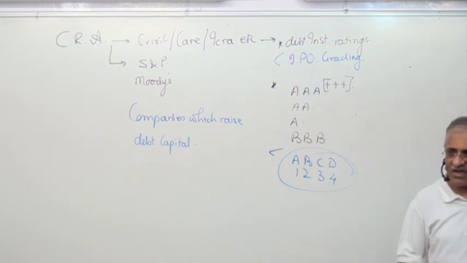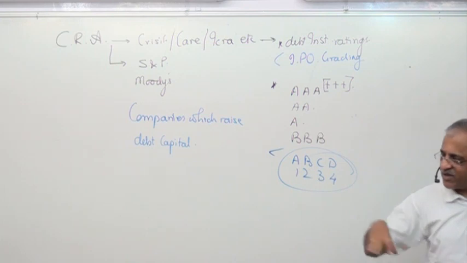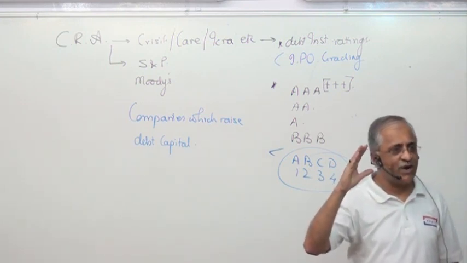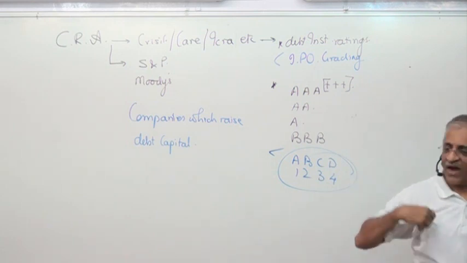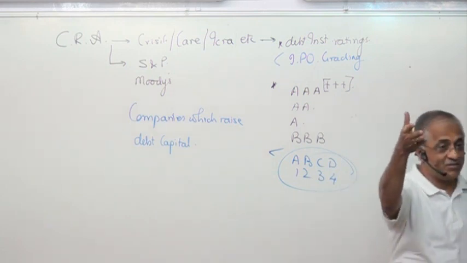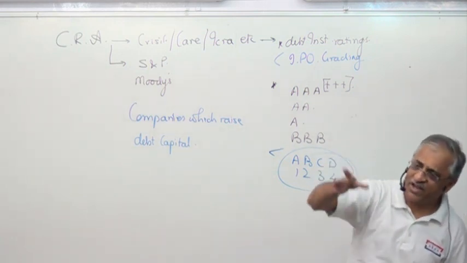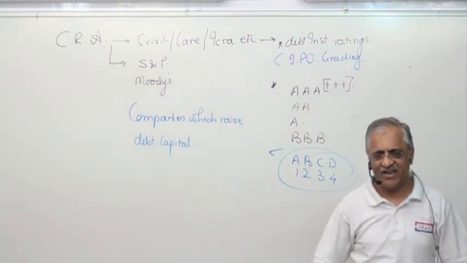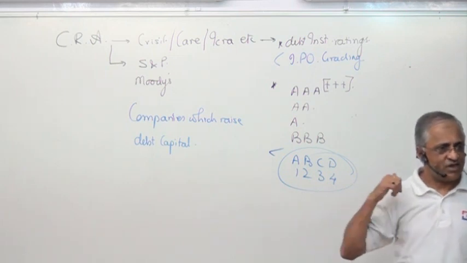Earlier it used to happen like this: I go to some bank in this lane, take a loan, and the same bank has a branch in the next lane. I default here, go to the branch in the next lane, take a loan, and default there also. Both branches of the same bank were not aware of anything. Now this awareness is there.